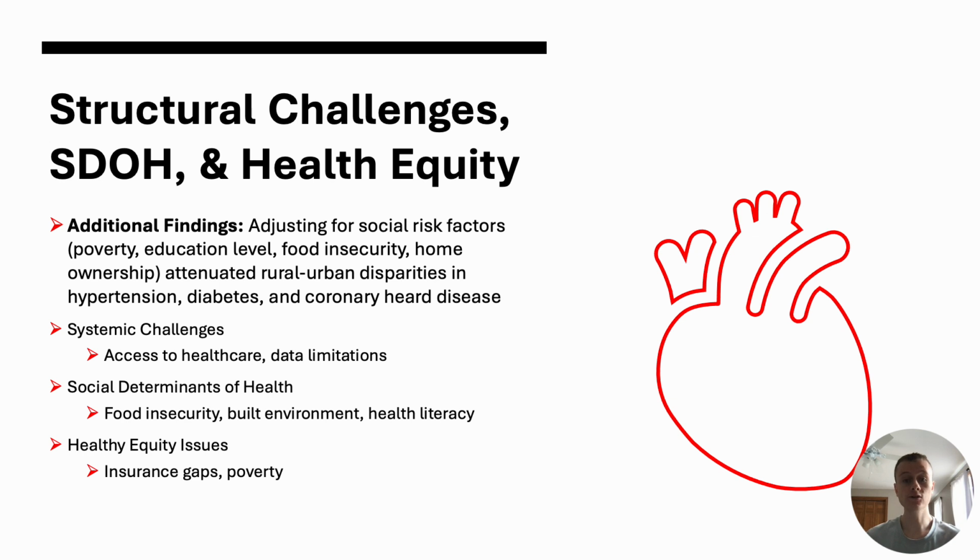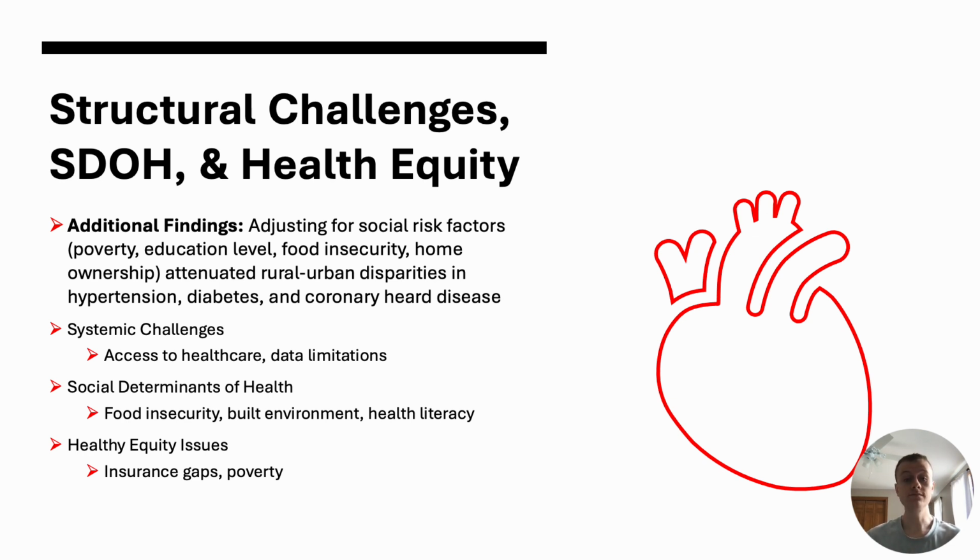This same study also identified various structural challenges that increase the risk and lead to worse outcomes regarding cardiovascular diseases. When they adjusted for social risk factors such as poverty, education level, food insecurity, and home ownership, it attenuated the rural-urban disparities in hypertension, diabetes, and heart disease. This highlights the need to improve these socioeconomic conditions across rural communities.